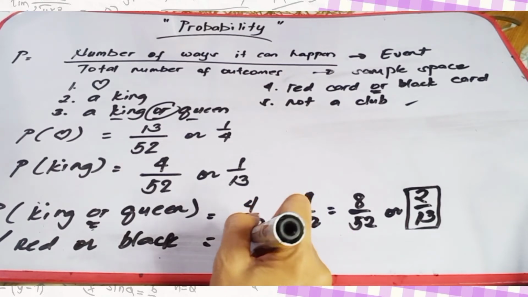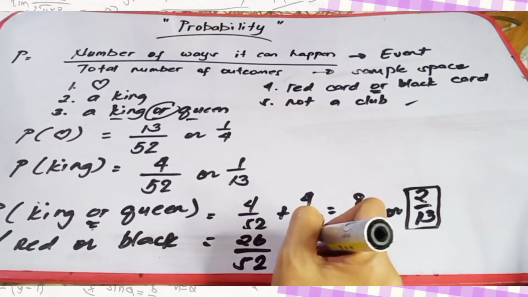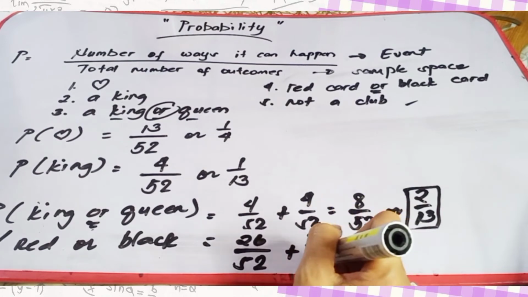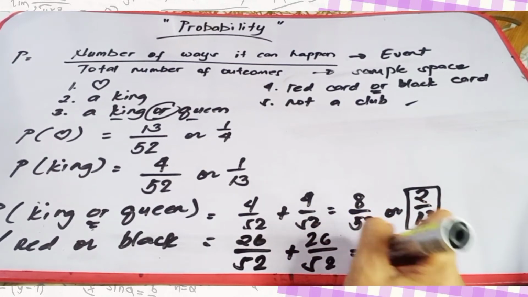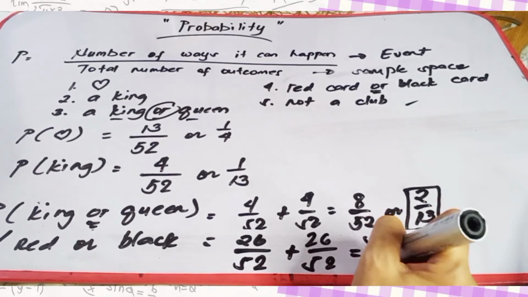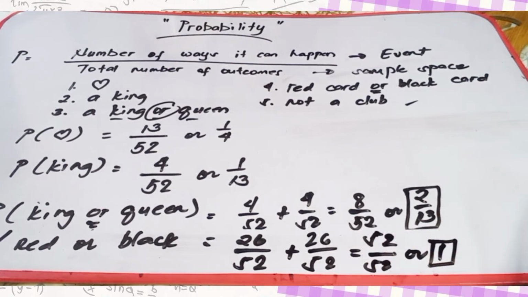So, therefore, there are 26 red cards, that is over 52. And also, there are 26 black cards over 52. So, 26 plus 26, that is 52 over 52, or that is simply 1.